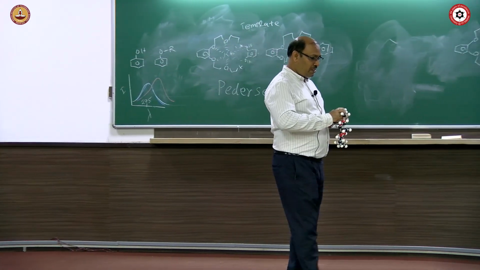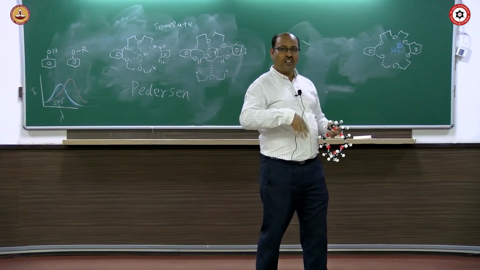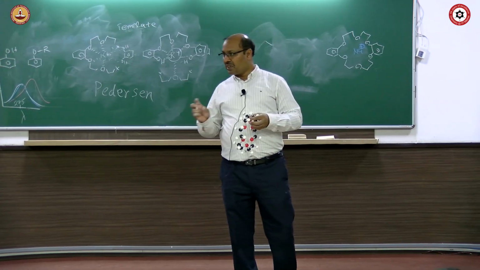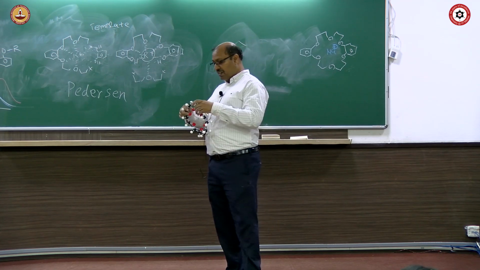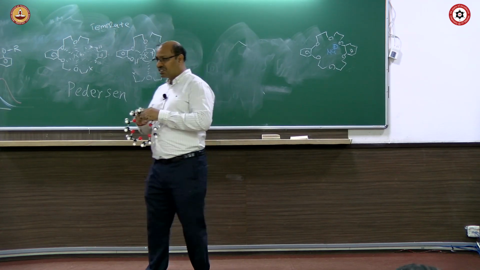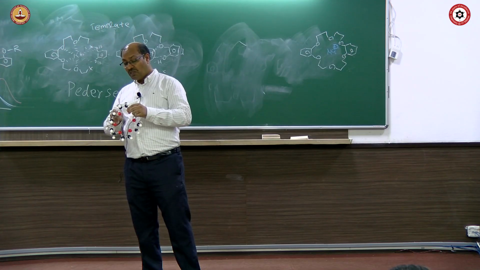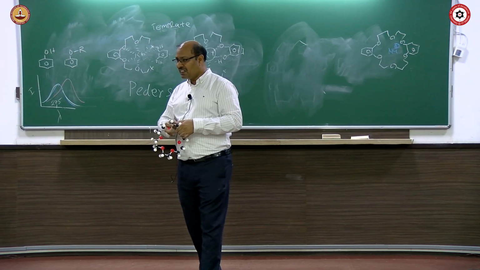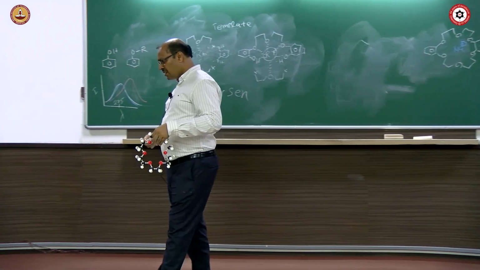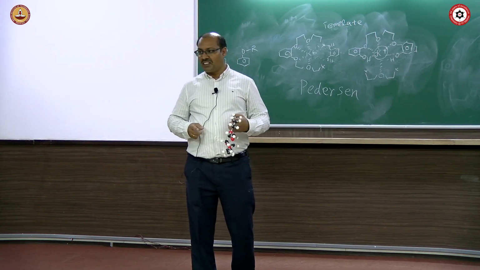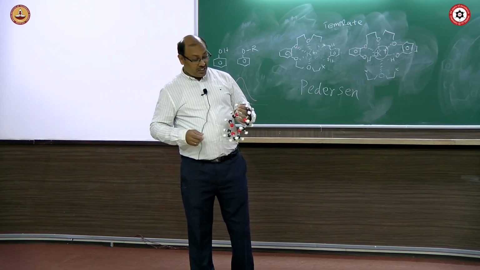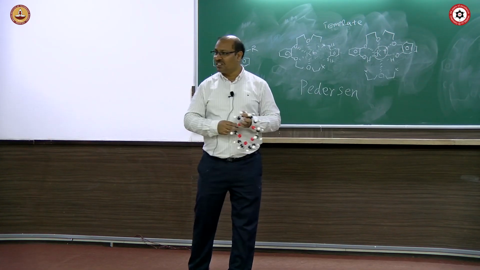In 1967 he prepared it, and he prepared several other crown ethers, and tried to study different kinds of binding of alkali metal ion and so on. Then he stopped working because he was quite old. And as I told you, he was just an MSc, not even a PhD. Later on, after several more years, in the year 1987 he got the Nobel Prize in chemistry because of this crown ether chemistry that he started.